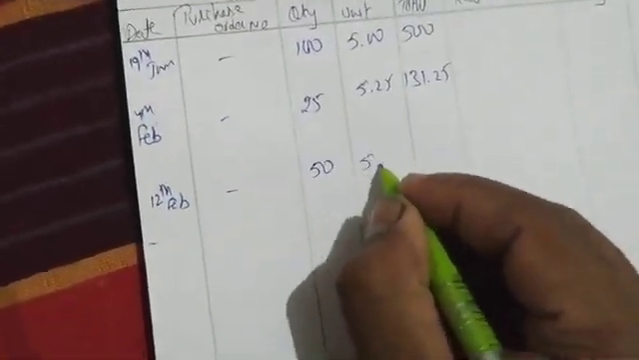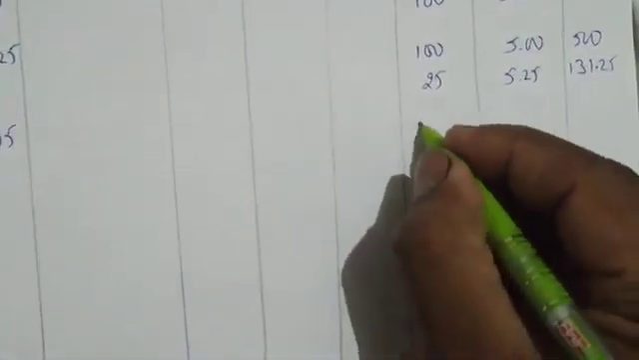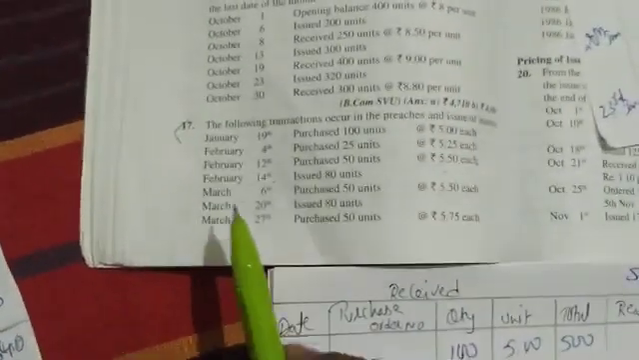Next, February 12th, again they purchased 50 units. So let me write here Feb 12, no purchase order number. They purchased how many units? 50 units at rupees 5.50. 50 into 5.50, so 275 they have purchased. So in the last column again you write: first 100, 5 rupees, 500, 25 units, 5.25, 131.25, 50 units, 5.50, 275.